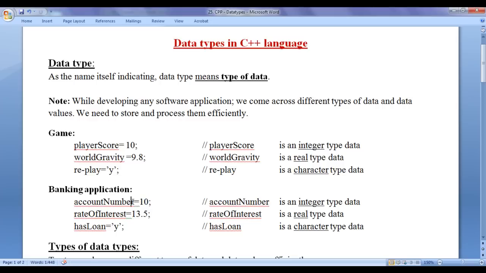Here we are assigning 10 to account number. 10 is an integer number. As we are assigning integer number to account number, we can say account number is an integer type data. 13.5 is a real number because it contains a decimal point. As we are assigning real number to rate of interest, we can say rate of interest is a real type data. As we are assigning character to has loan, we can say has loan is a character type data. So, while developing any software application, we come across different types of data and data values. We need to store and process them efficiently, guys.